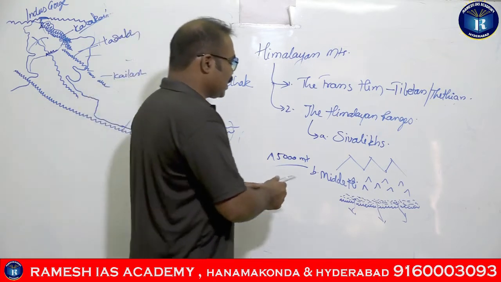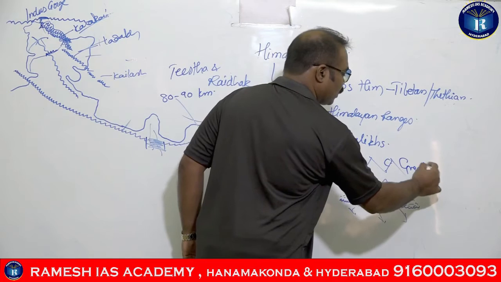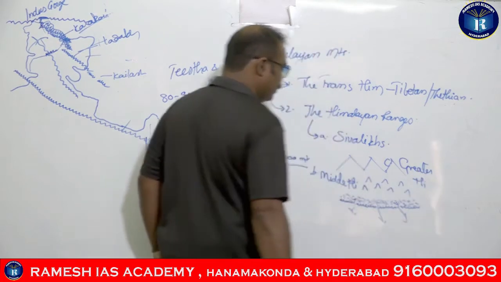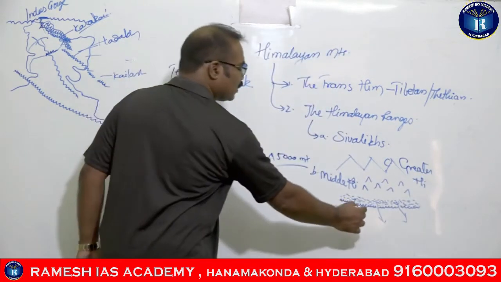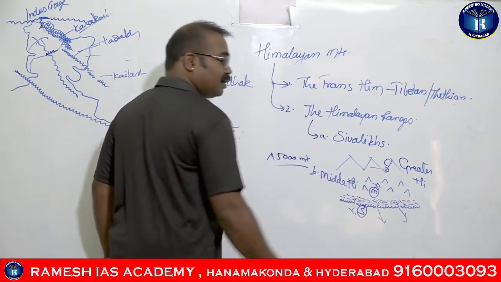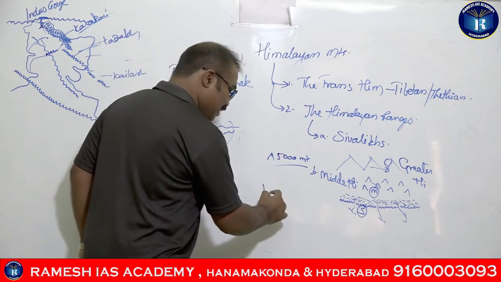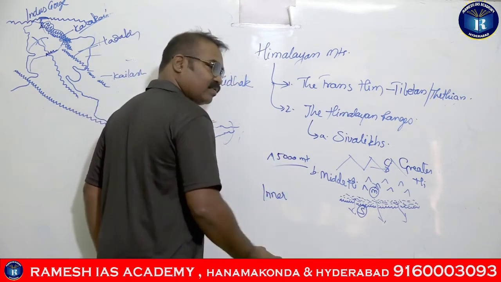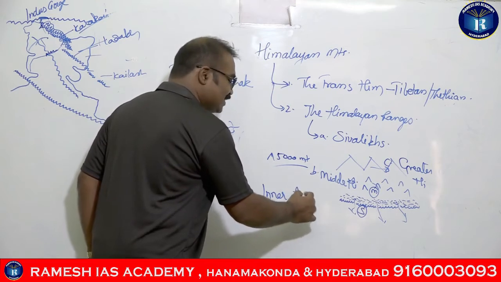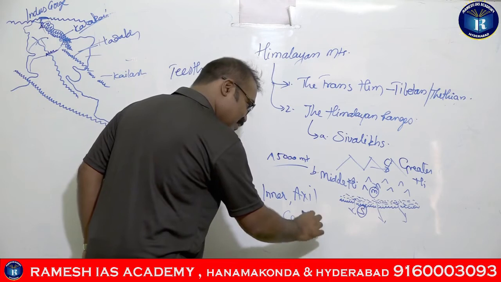Then the last one comes, the Greater Himalayas. So these are the Shivaliks, these are the Middle Himalayas, now these are the Greater Himalayas.